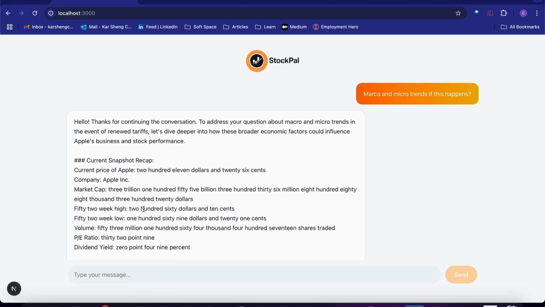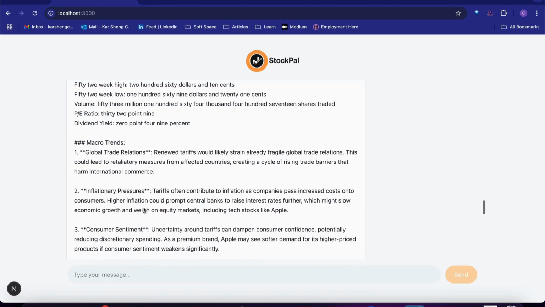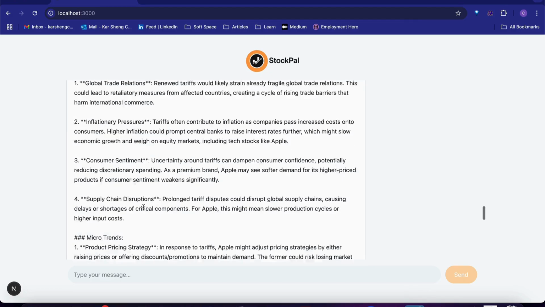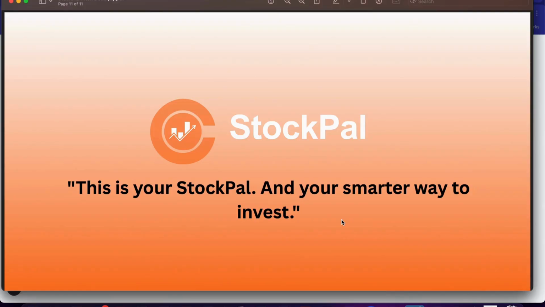And then the macro and micro trends, it's the same thing. It gives the user a recap of the macro trends, with possible factors like inflationary pressures. For the micro, it will be the product pricing and strategy.